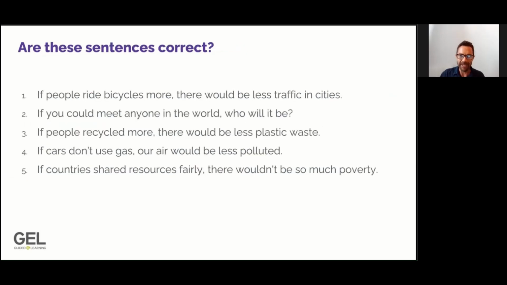We're going to finish up today by looking at some sentences in the second conditional, and we're going to be checking that the grammar in the sentence is correct. Some of these sentences are correct, and some of these sentences are not correct. Starting with sentence number 1, I'd like you to read that sentence carefully, and I'd like you to think about yes, number 1 is correct, or no, number 1 is not correct. Look at the next question below the video and choose yes or no.